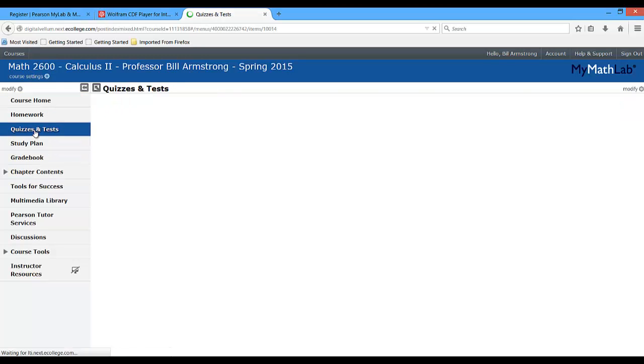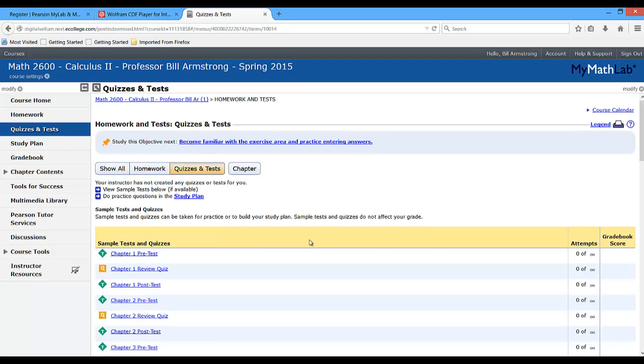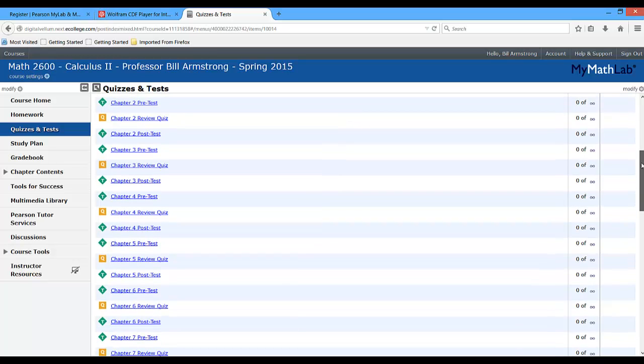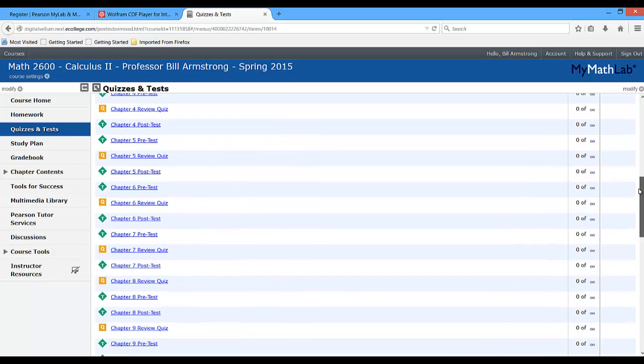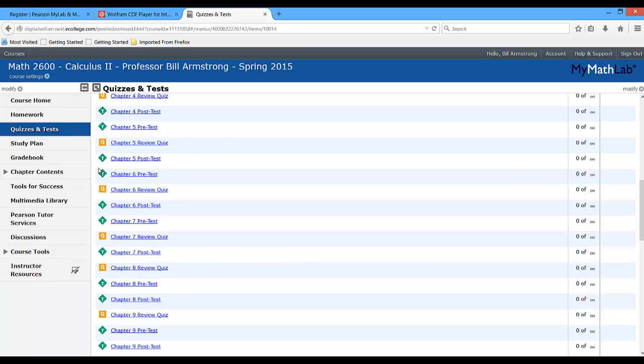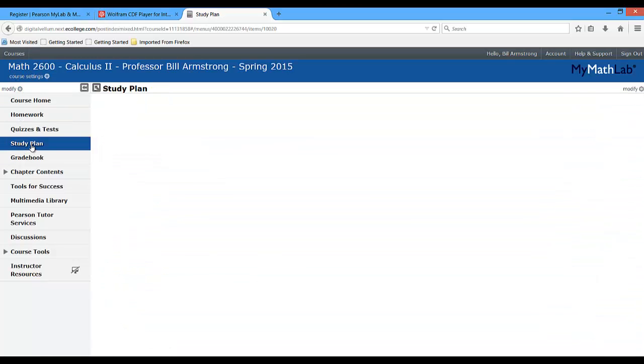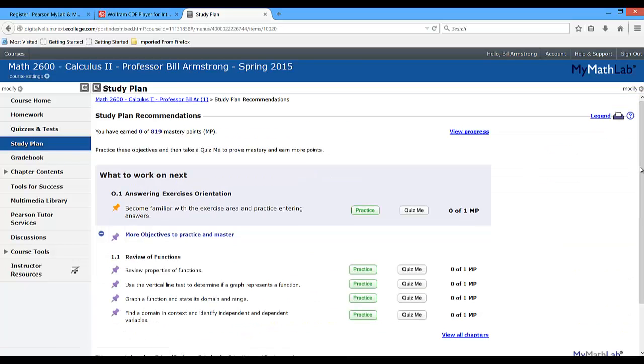Quizzes and tests. I don't have any quizzes and tests put in the quizzes and tests area. This is all stuff done by the publisher. So if sometime you want to come in and play around, like we're in chapter 6 right now, if you wanted to do the chapter 6 pre-test, see what they felt you should know for chapter 6, knock yourself out. Or the review quiz or the post test. I mean, it's for your own edification.